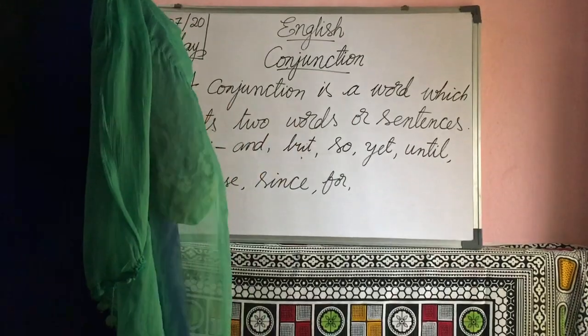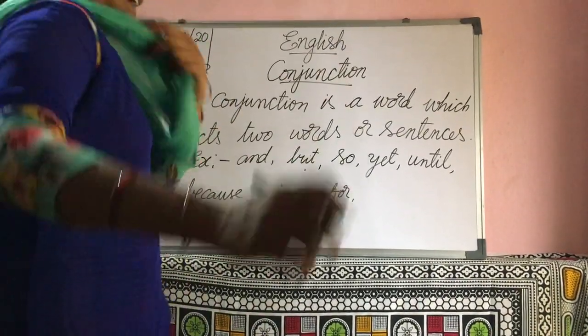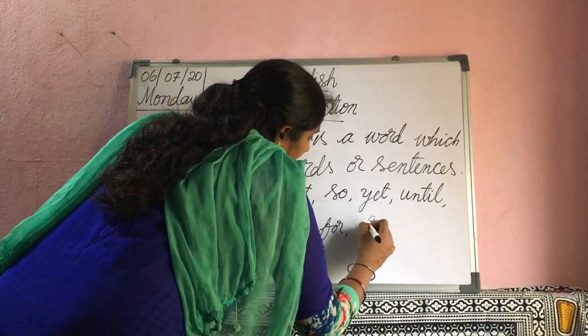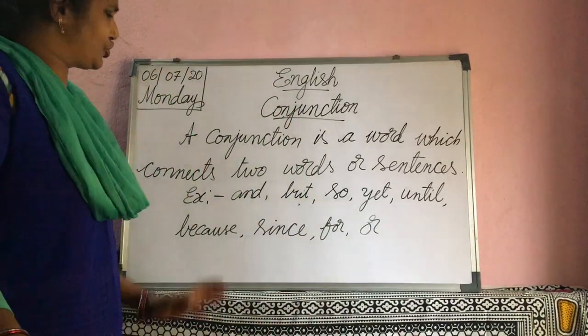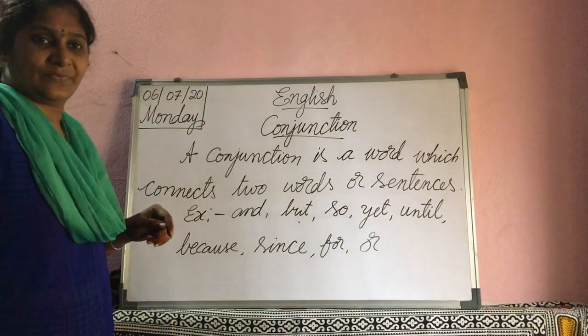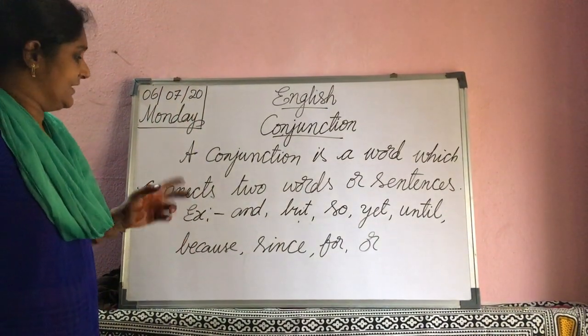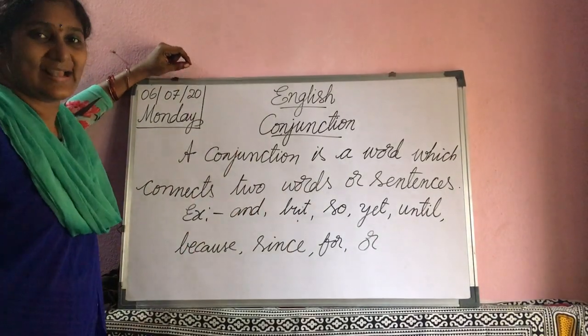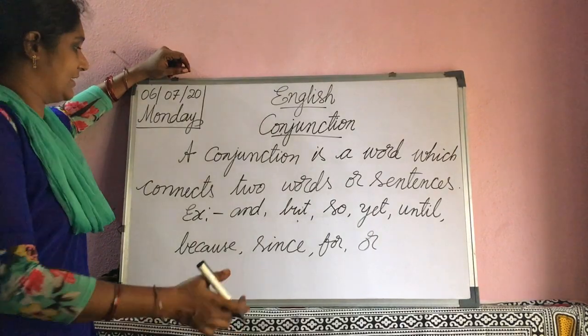Okay, these all are conjunctions. Or is also a conjunction. Neither, nor, either, or. See, here these are the conjunction examples. So many conjunctions are there.